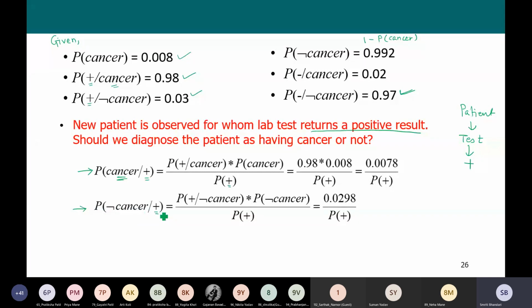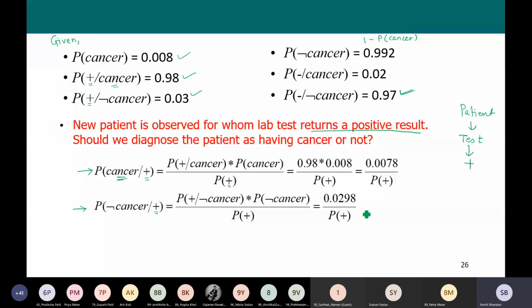That is equal to probability of positive given no cancer times probability of no cancer divided by probability of positive. It comes out to be 0.0298 divided by probability of positive.